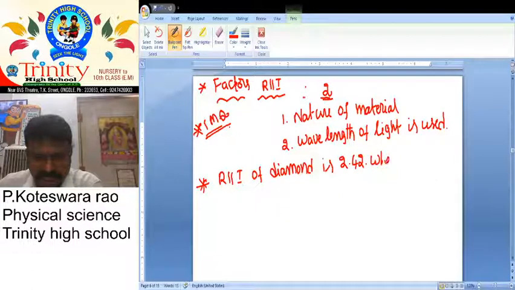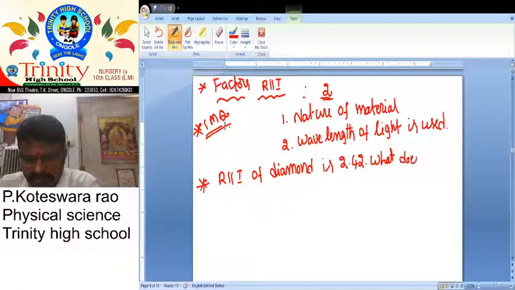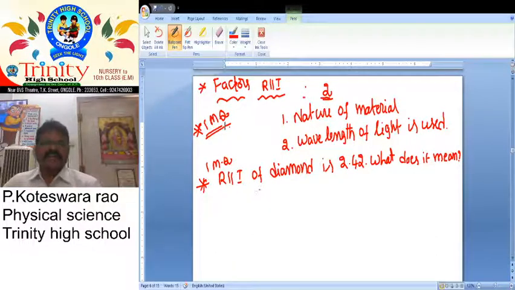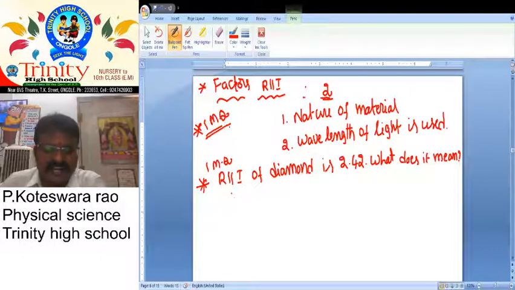What does it mean? This is also a most important one mark question. Refractive index of diamond is 2.42. What does it mean? So this means the speed of light